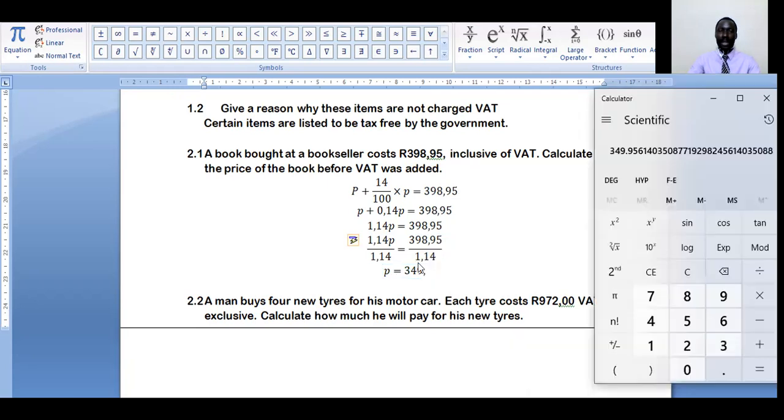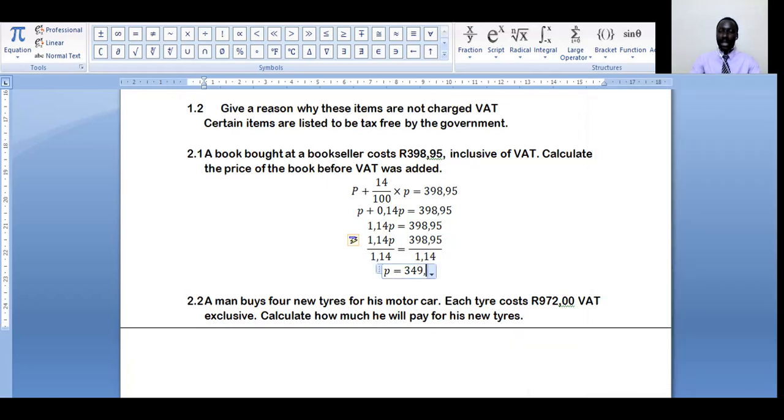349,96. Yes, this is the price of the item, and we included it there. So just a small recap here. The book has been given with its own price, okay? And they said it's inclusive of VAT. The price given already includes VAT.